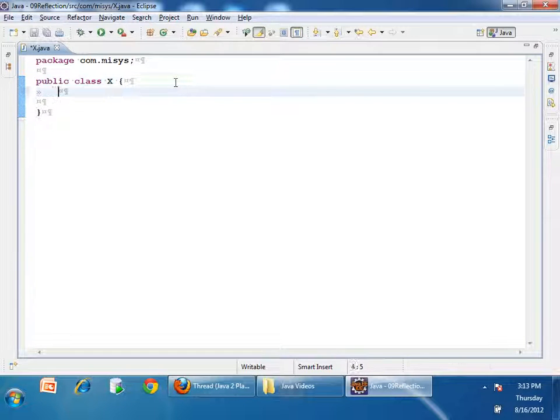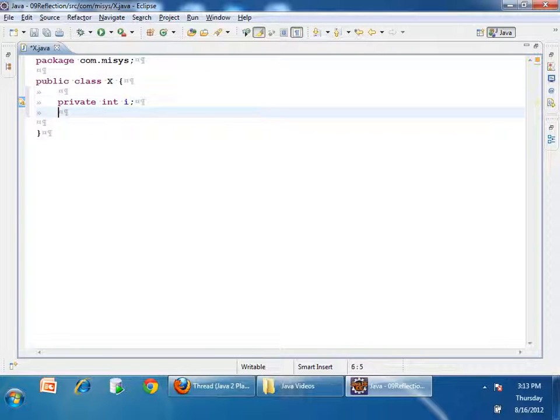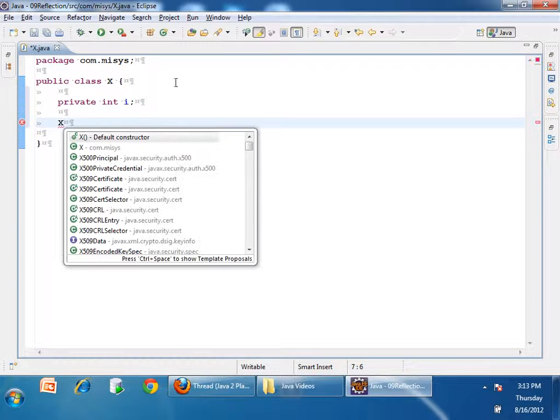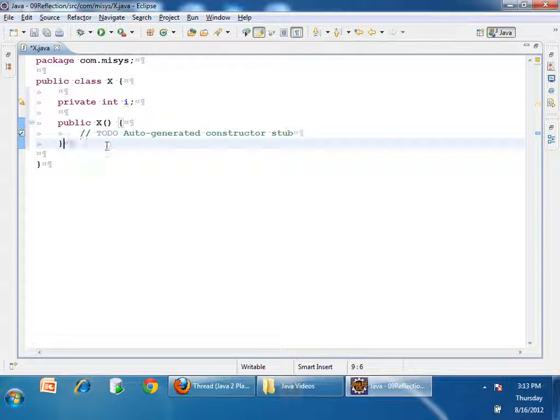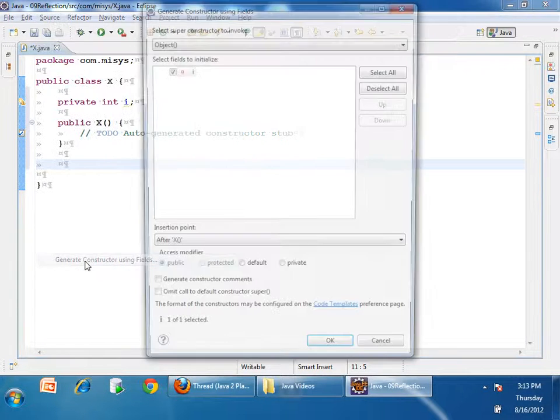Here I'll create a variable, private int i. I'll create a default constructor. I'll create one constructor which is taking i.